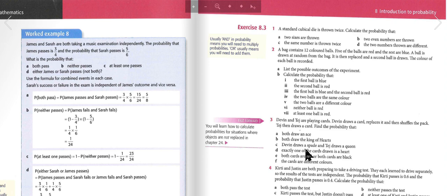So the probability that both draw an ace is 1 in 169. The probability that both draw the king of hearts is 1 in 2,704. That's a lot. The probability that Devin draws a spade and Tej draws a queen is 1 in 52. The probability that exactly one of the cards drawn is a heart is 3/8. The probability that both cards are red or both cards are black is a half. And the probability that the cards are different colors is a half.